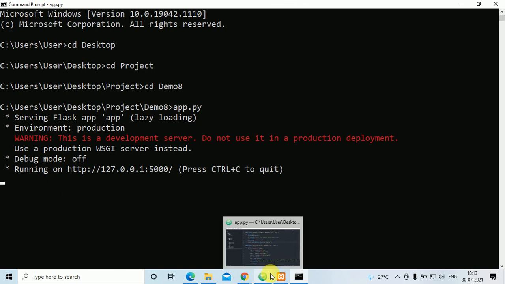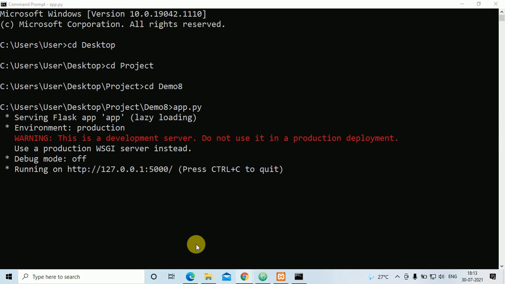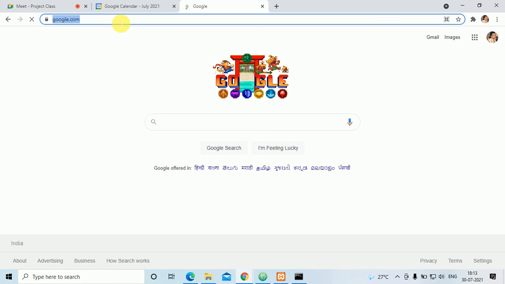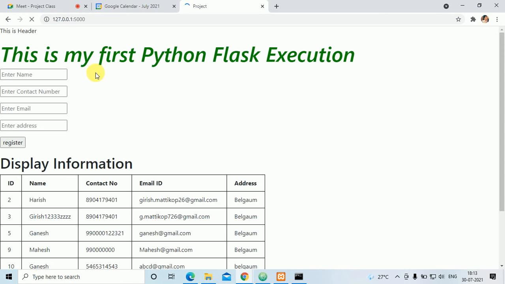Here I'll go to Chrome and press enter, and whatever I have done, that is insert, update, delete.